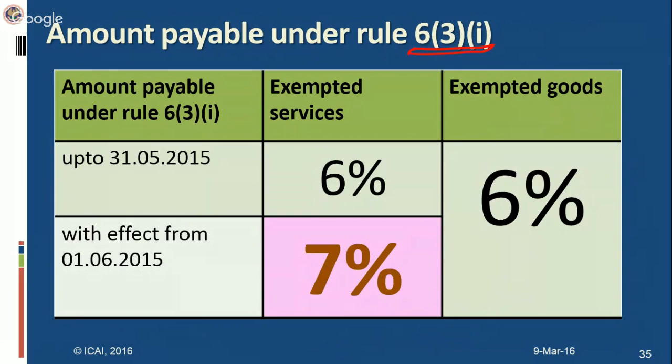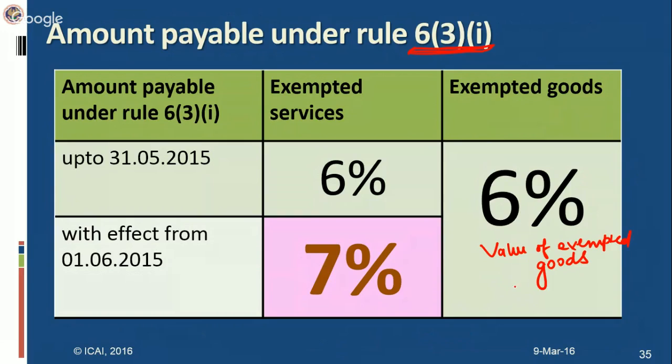So we cannot allocate the credit which is used for the exempted service or exempted goods. So this reversal mechanism has been prescribed under Rule 6(3), that is, a certain percentage of the value of exempted service, or a percentage of the value of exempted goods, needs to be reversed. If you reverse this much amount, then we will assume that you have not taken the credit. That will serve the purpose. Either you do not take the credit on the inputs or input services used in manufacture of exempted goods, or you reverse 6% of the value of the exempted goods. This percentage of 6% is uniform. That means this has not changed.